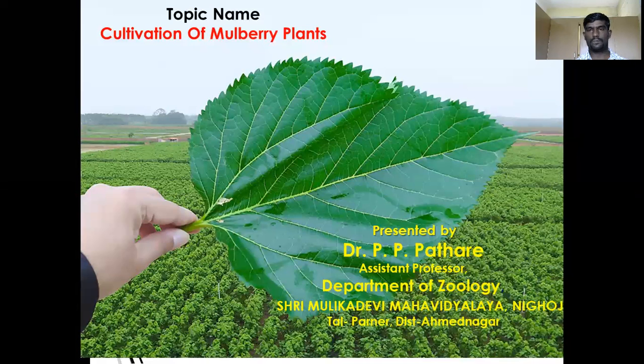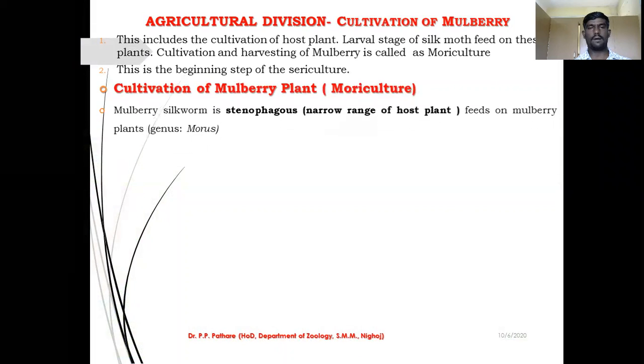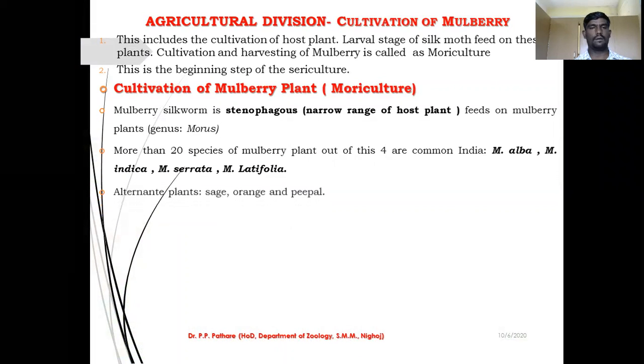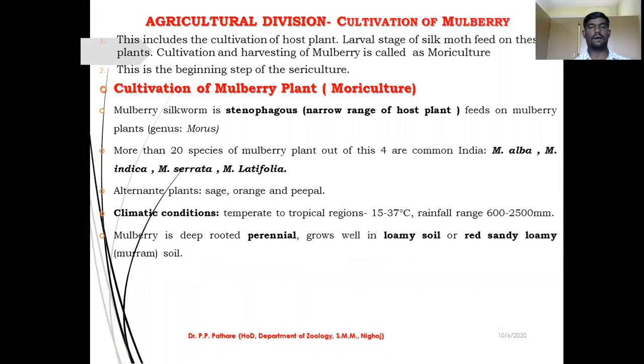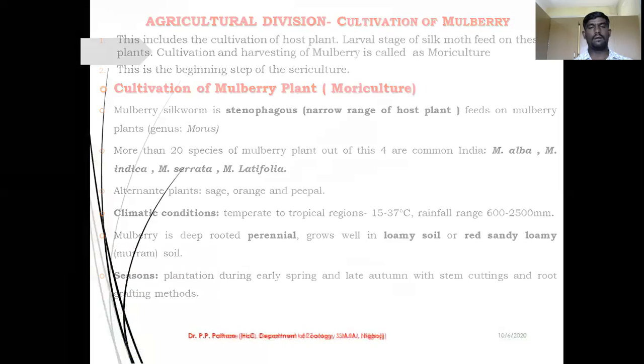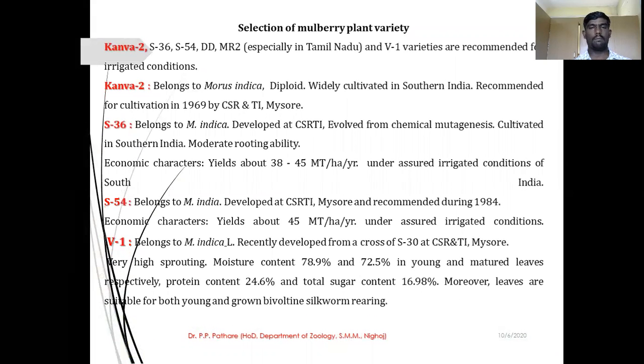In the last video, we discussed the cultivation of mulberry plants. In that, we studied some important aspects, for example, cultivation of the mulberry plant, which types of mulberry varieties are found in our country, and which season or climatic conditions are required for mulberry cultivation.